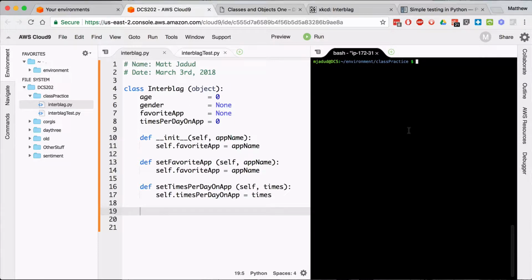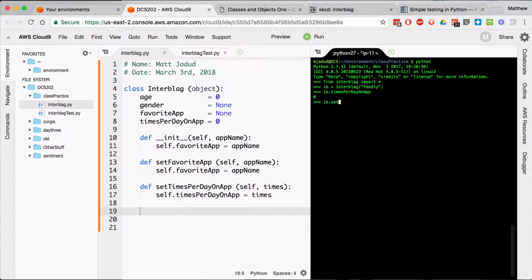Far seems okay. Python, from interblag import star. Do I have memory? No, I don't have any memory. IB equals interblag Feedly. IB dot set times per day on app. Let's find out. Let's add IB dot times per day on app is 0. IB dot set times per day on app 30 times a day.